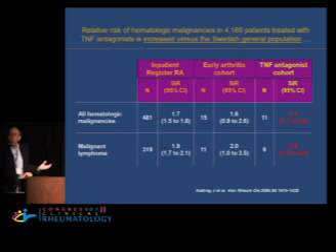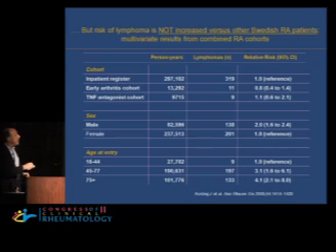But it's very important whenever we look at numbers to understand that we need a proper comparator. So if RA already increases the risk of lymphoma, what we want to do is to look at a general RA population. So again, when you look at the risk against a general RA population compared to an RA population getting TNF inhibition, there is no increase.